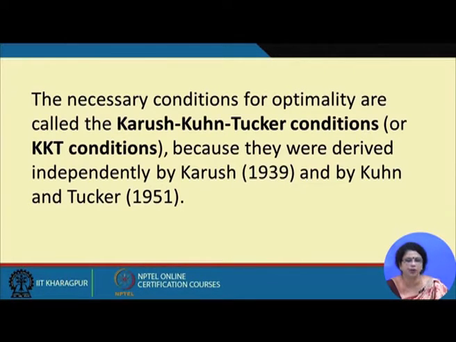But after a few years it was seen that there was another person by the name of Karush. He already did the work in his master's thesis in 1939. That is why since then people are calling it the Karush-Kuhn-Tucker condition. These are the names of three persons, Karush, Kuhn and Tucker, and a few people still say Kuhn-Tucker condition. Both are the same. You can name it either KKT condition or KT condition, but we prefer the name KKT condition.